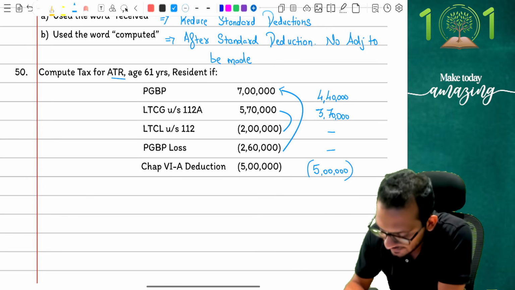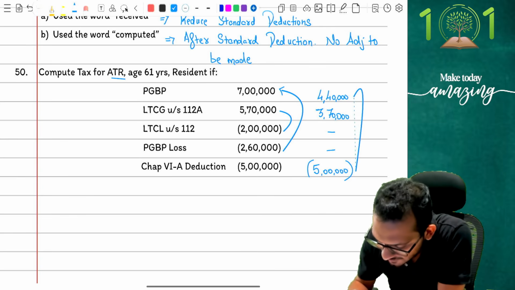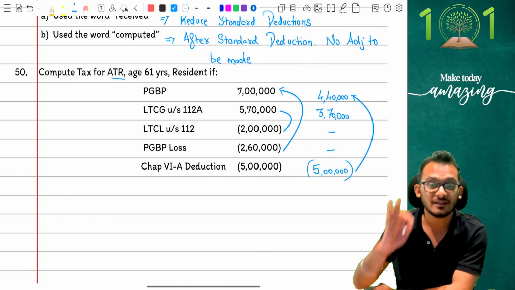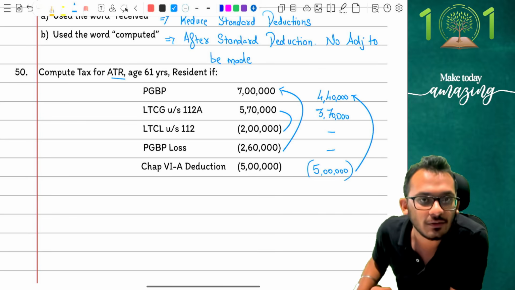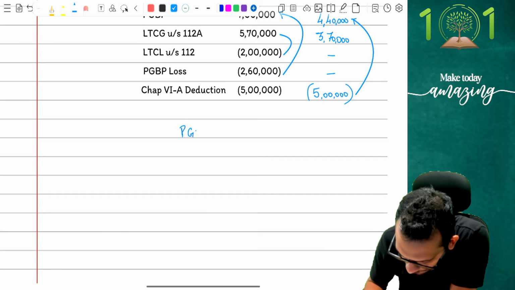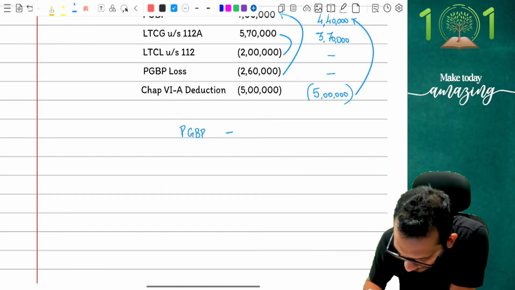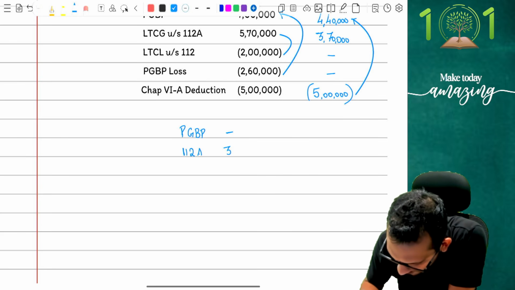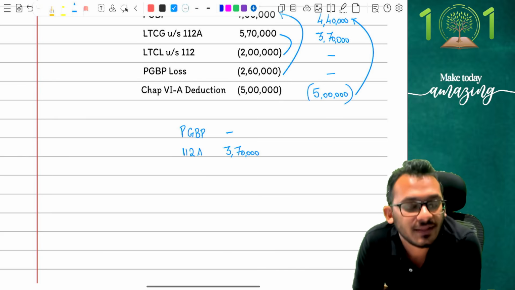Which means at this stage, I'm going to take this number and set it off only against this. I cannot set off anything else. It has to go against that only, which means this is how the computation will look, giving me a PGBP number of 0 right now, and my 112A income is going to become 3,70,000.